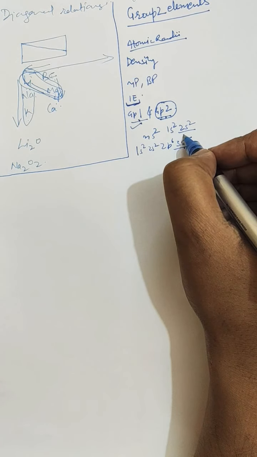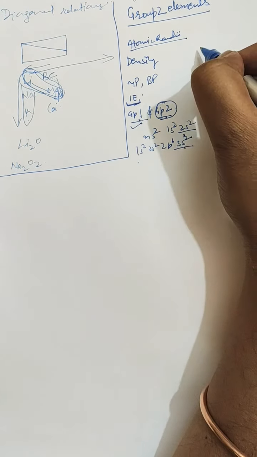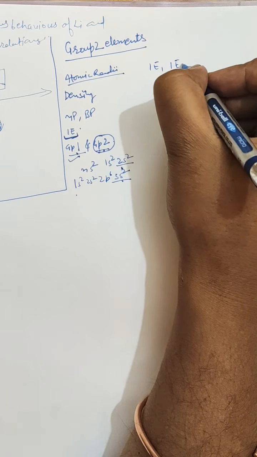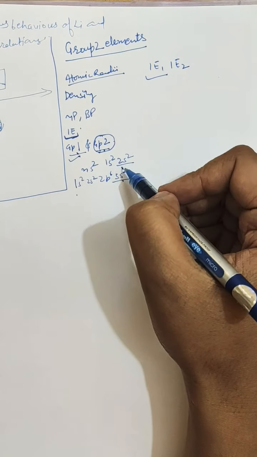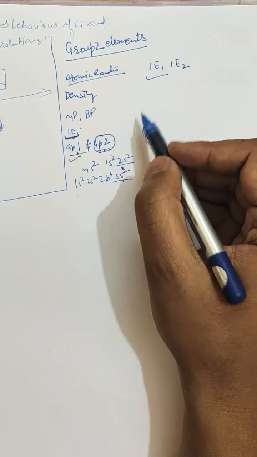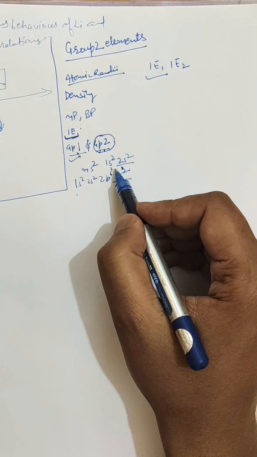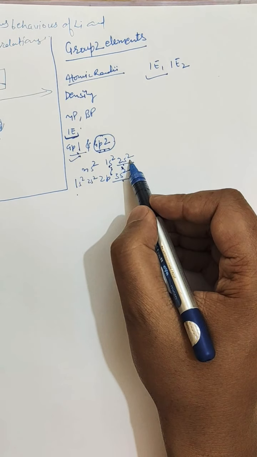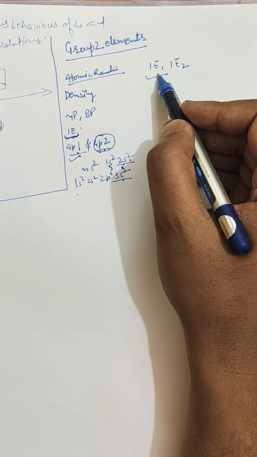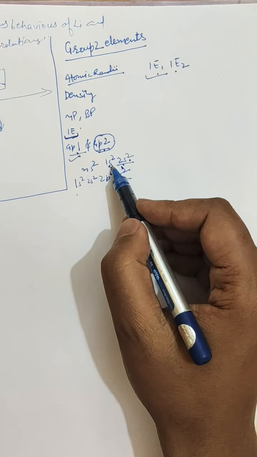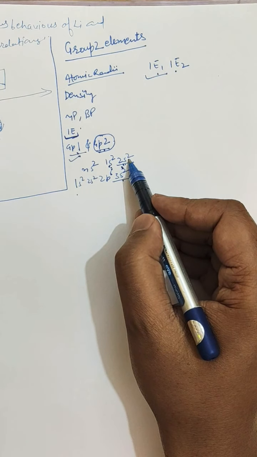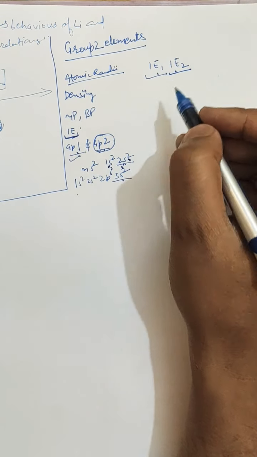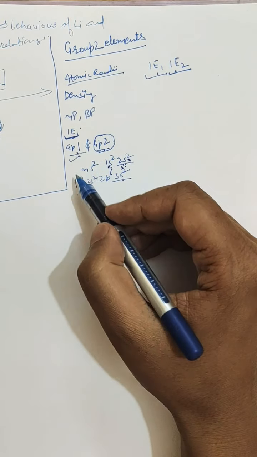Further, if we compare the successive ionization energy, that is IE1 and IE2. If you remember, IE1 is for removal of one electron from the outermost shell. If we remove one electron from beryllium, then it will become 1s2 2s1 because the last fourth electron is lost in IE1. If we talk about IE2, it means the second electron is also lost, then the remaining electronic configuration is 1s2.